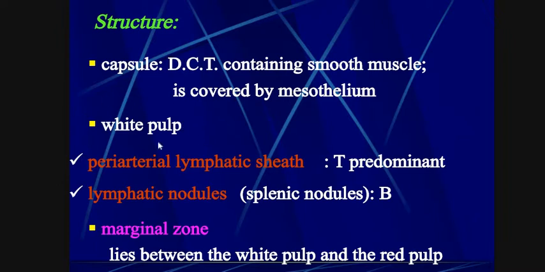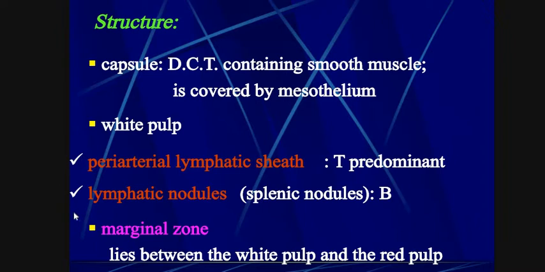White pulp: periarterial lymphatic sheath and lymphatic nodules. In the periarterial lymphatic sheath, T cells are predominant, but in lymphatic nodules, also called splenic nodules, B cells are predominant.